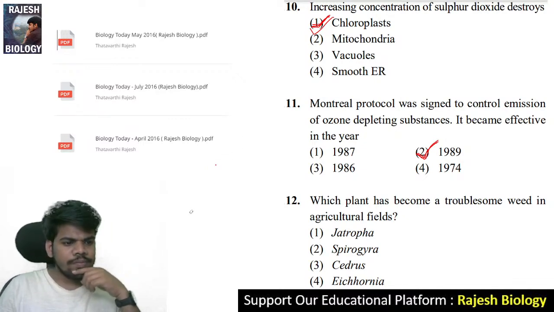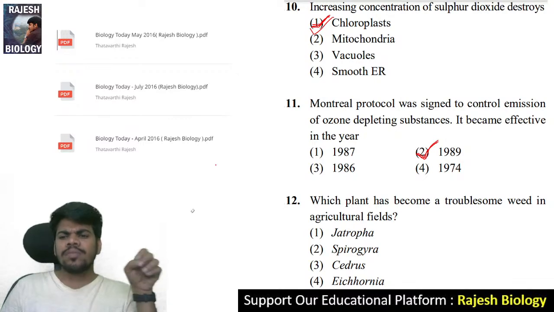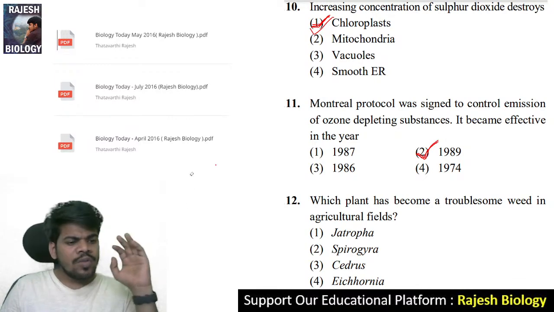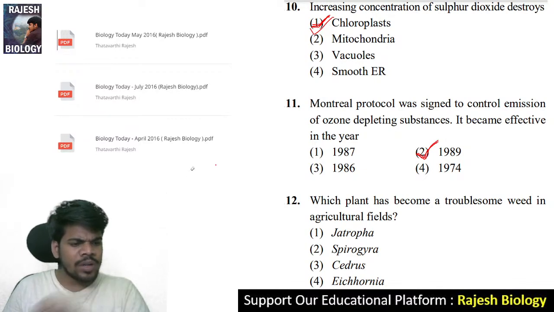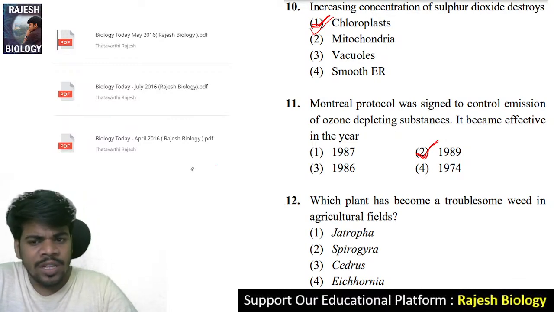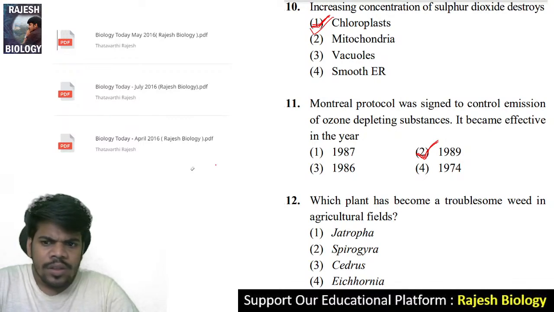Next, 12th question. Which plant has become a troublesome weed in agricultural fields? It is a very easy question. Everybody knows about this plant, and it is the most famous plant which has invaded our country. Jatropha, says Chinnu, and Gnaneshwari says Spirogyra.